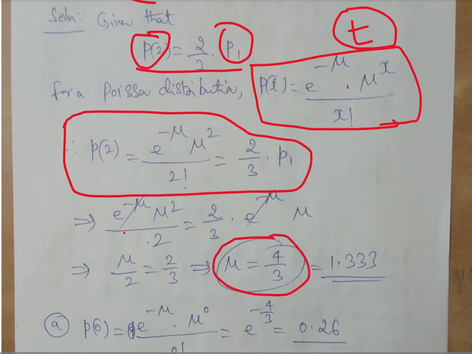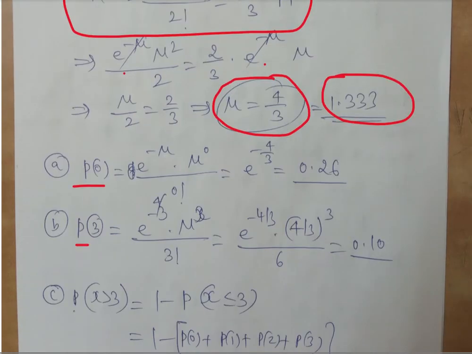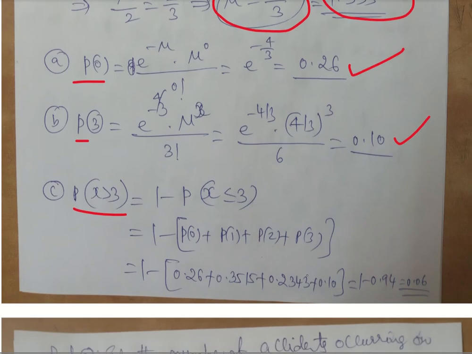So this is P of 2, this is P of 1 as per the given. So if you simplify, you will get mu as 4 by 3, or 1.333. Once we know the mu, we can calculate P of 0, P of 3 and P of x greater than 3 simply by substituting in the given P of x.